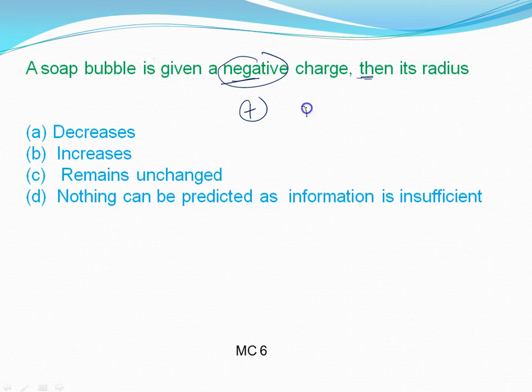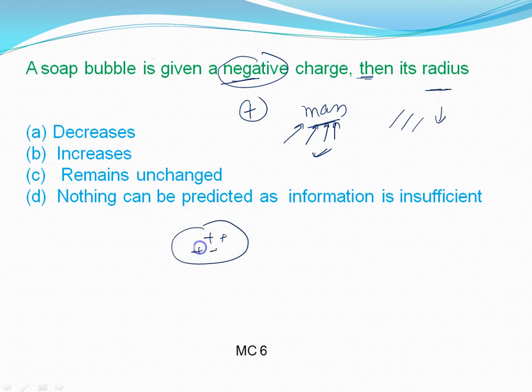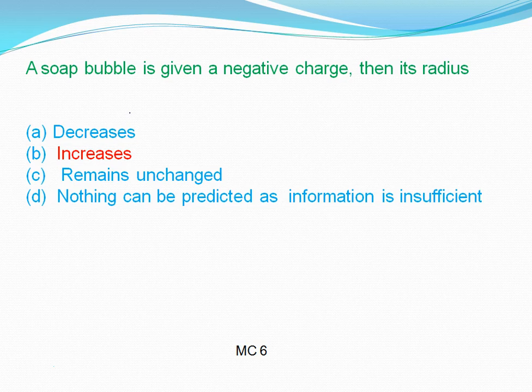If the question had asked about mass, you know negative charge means you are adding electrons to the body, so definitely mass will increase. Positive charge means you are removing electrons from the body, so mass will decrease. But we are discussing the size, so it doesn't matter whether you give positive or negative charge to the body. Always, due to the repulsion, the skin of the balloon will expand, so ultimately the radius will increase.